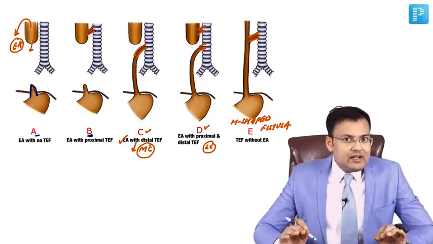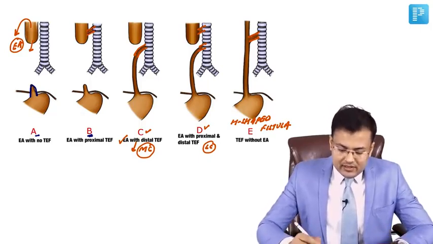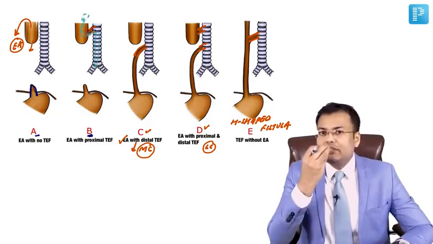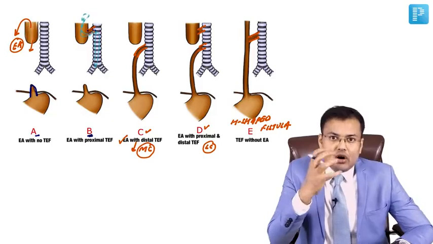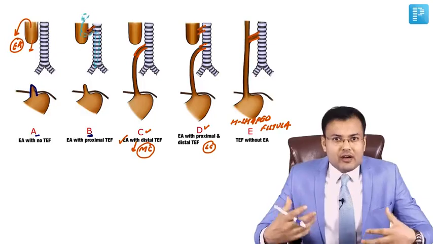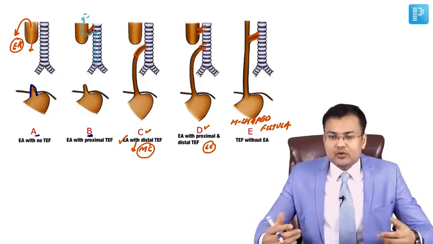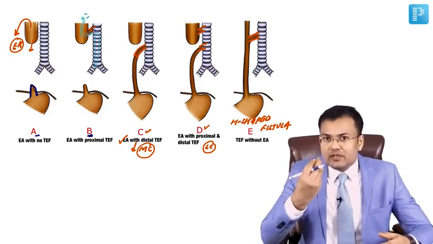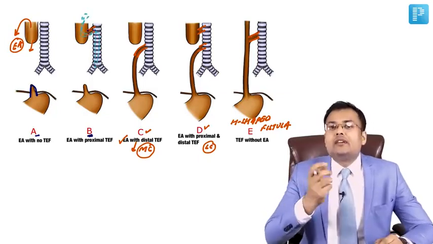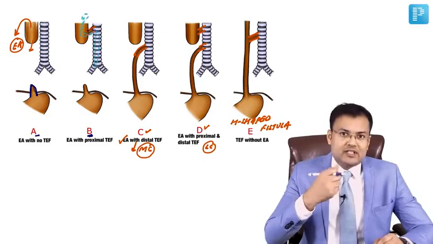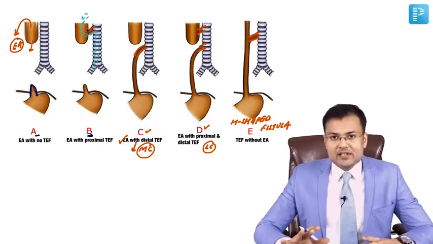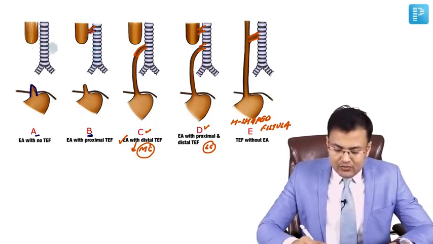If a patient is having tracheoesophageal fistula, see here, this patient is having tracheoesophageal fistula. So what will happen? Whatever the food is being given, saliva, all these things are going to enter into trachea, and patient will be having choking, coughing, cyanosis, dyspnea. So esophageal atresia, drooling of saliva, regurgitation of food. Tracheoesophageal fistula, there is choking, coughing, cyanosis, dyspnea because of aspiration of saliva or food stuff. Clear? Clinical manifestation.